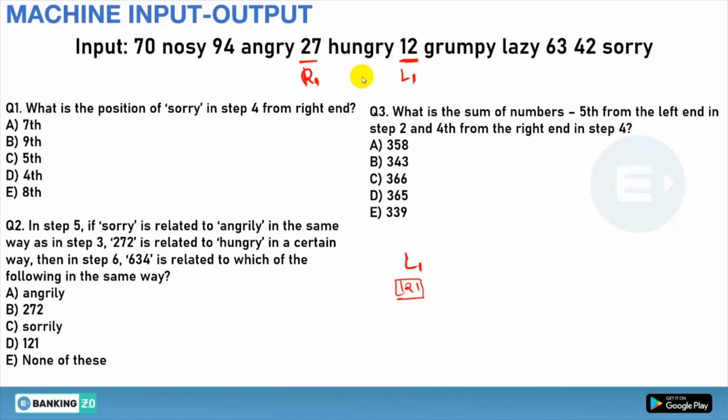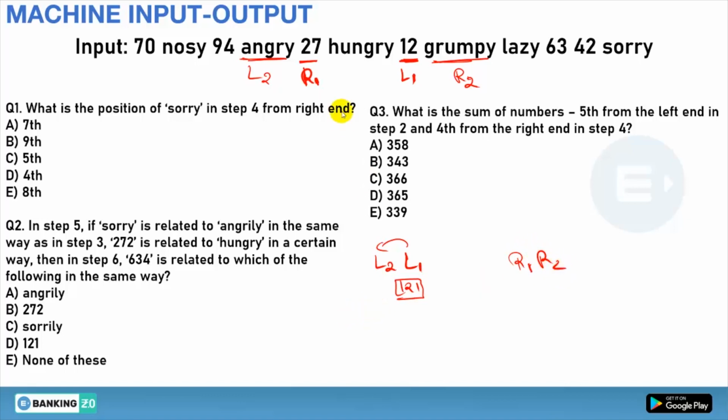Now we will see step number 2. In step number 2, they will arrange the alphabets. First of all, angry is arranged to the left side, L2, because it is coming to the corner. Now if R1 is here, then for R2 after angry, you have to take alphabetical order. After A, among the words nosy, angry, hungry, grumpy, lazy and sorry, what will come? It will for sure be grumpy. So it will be R2, and it will come here.